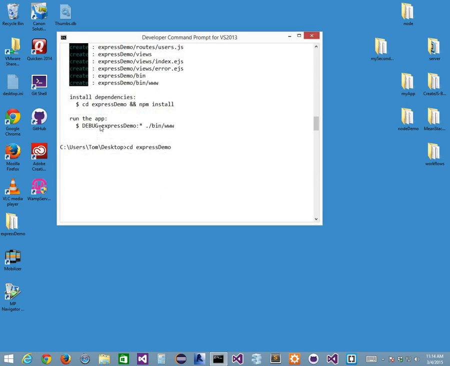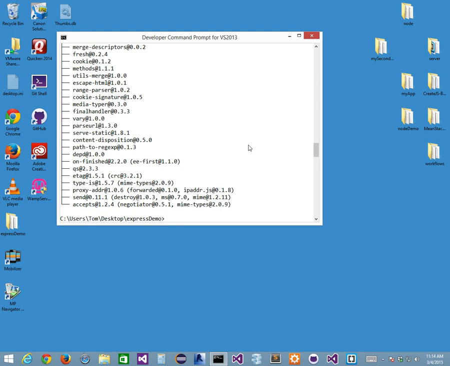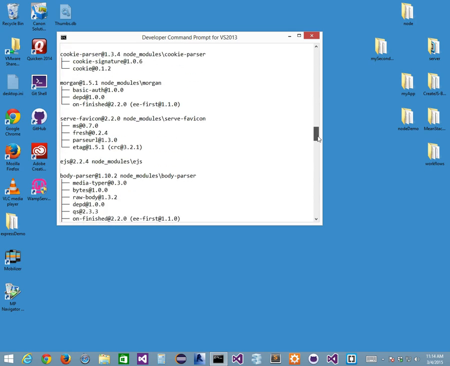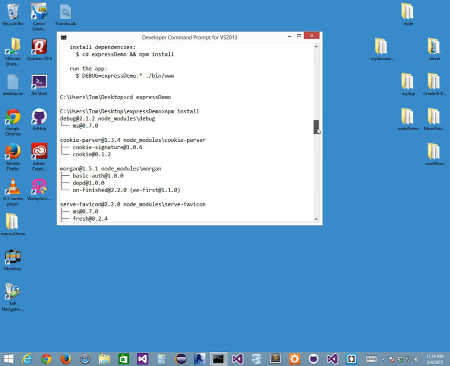Okay, so here are the commands I need, right? It tells you what to do. So it's cd express, and then I want to do npm install. When I do npm install, it installs my dependencies like this. See? I did this like 3 times now, right? When I install my dependencies, all these things have sub-dependencies as well. Okay? I need to issue this command, debug equals express demo, this command right here.